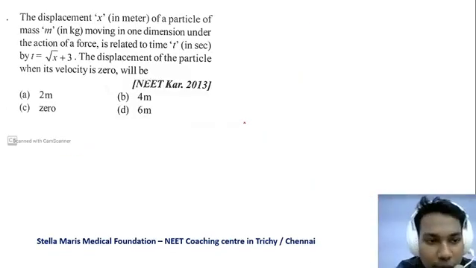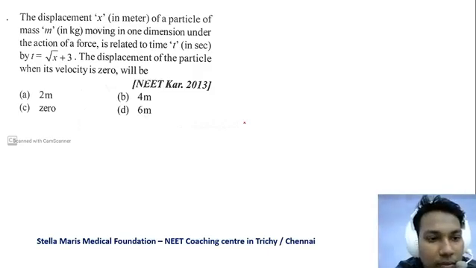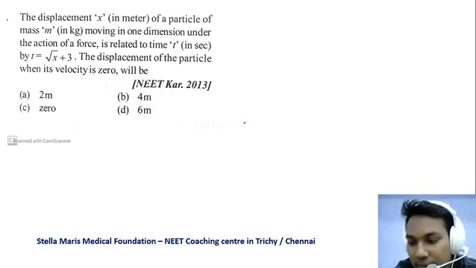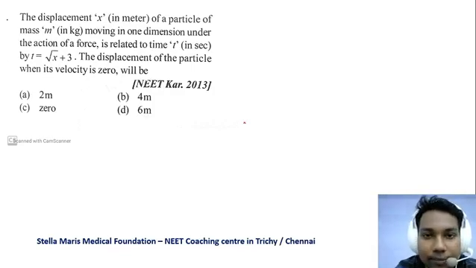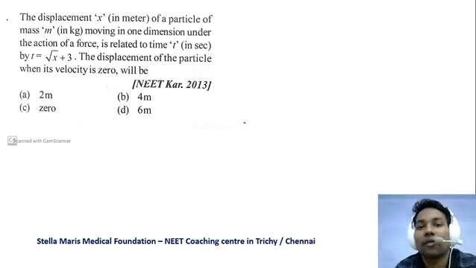So this is also an easy question. The displacement x of a particle of mass m. Actually this is easy, but what will happen is, now we are in the motion in a straight line chapter, but after we complete mechanics, that is up to gravitation, and go on to oscillations and waves, electricity, magnetism and modern physics, that is dual nature of matter and everything, motion in a straight line is the last thing that we will revise before going into the examination.